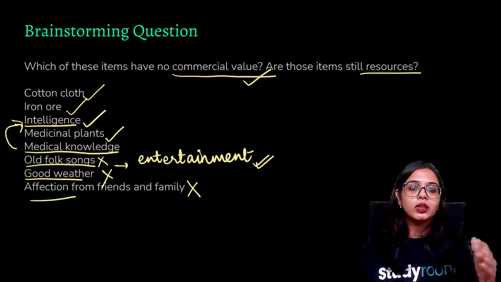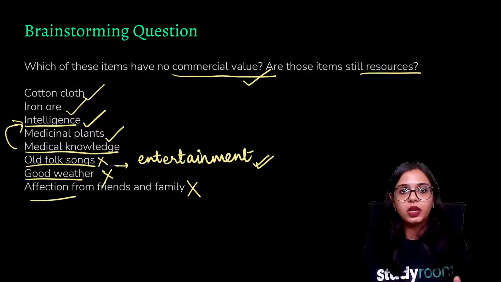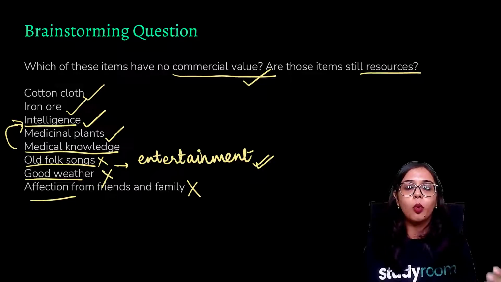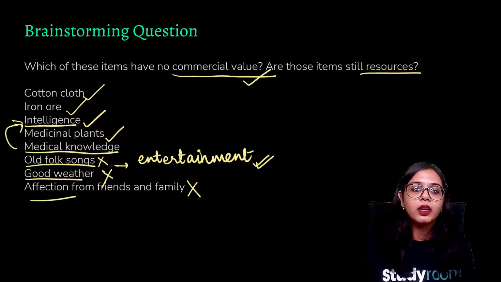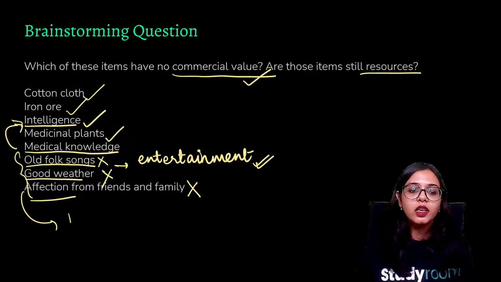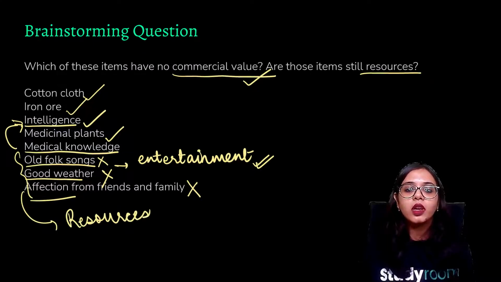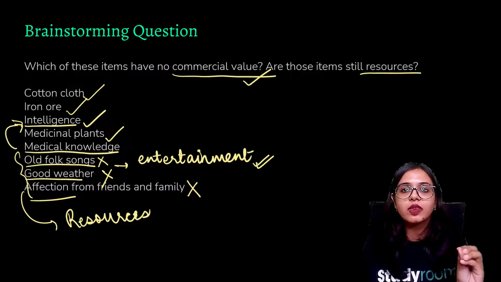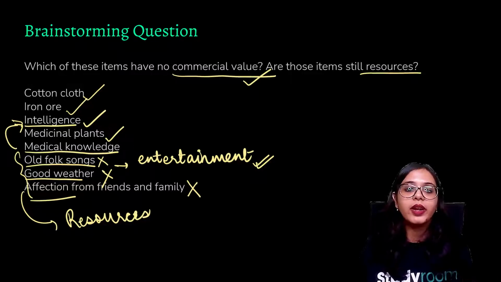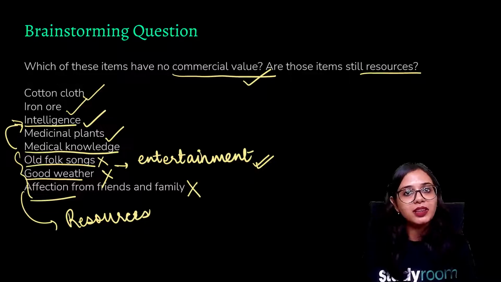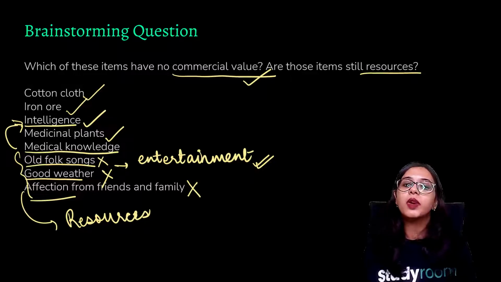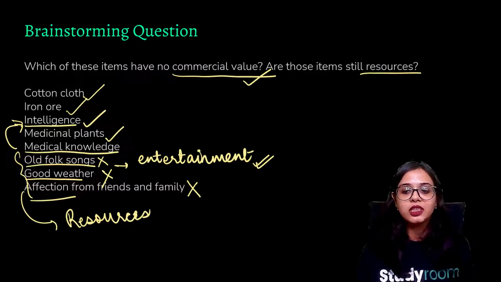So these items may not be directly applicable to holding some commercial value, but they are definitely resources because they are satisfying our needs, and they have some usability, some utility to them, right? That utility is definitely different from a commercial utility, but nevertheless it is a utility all in all.